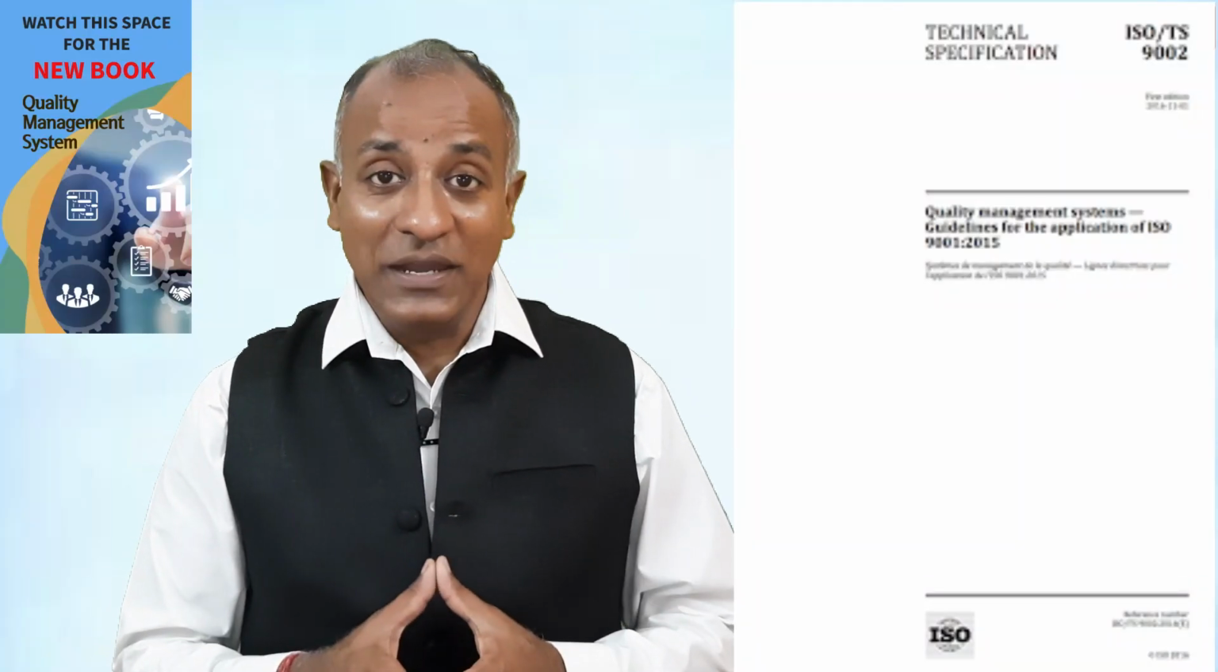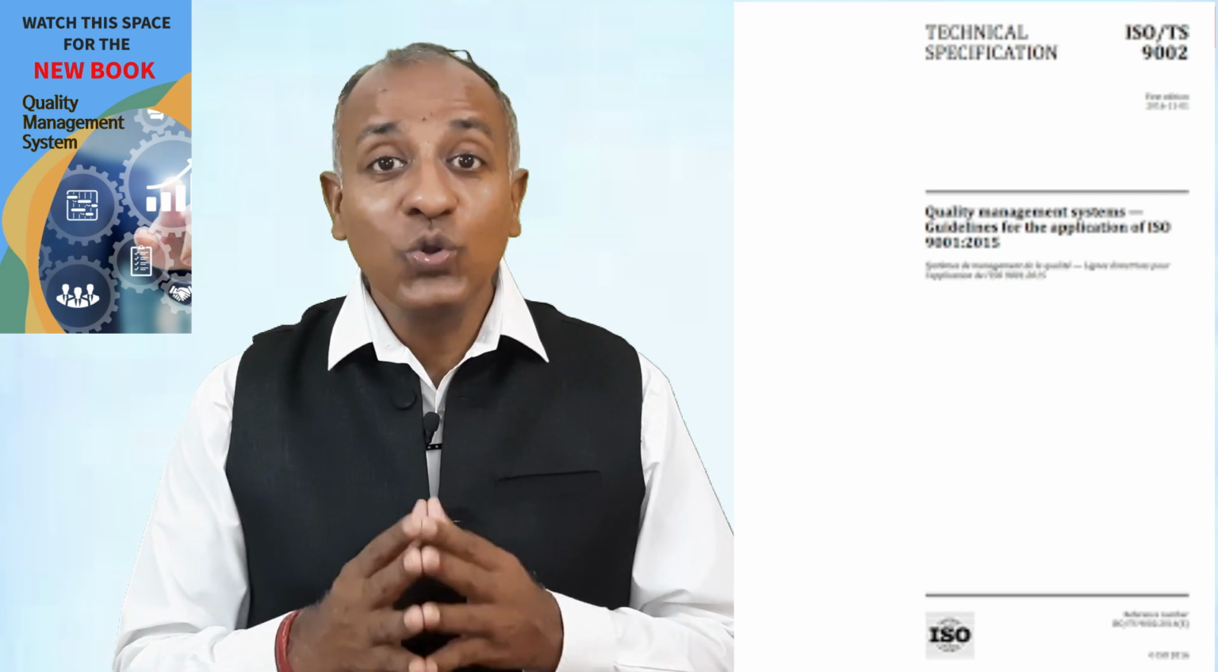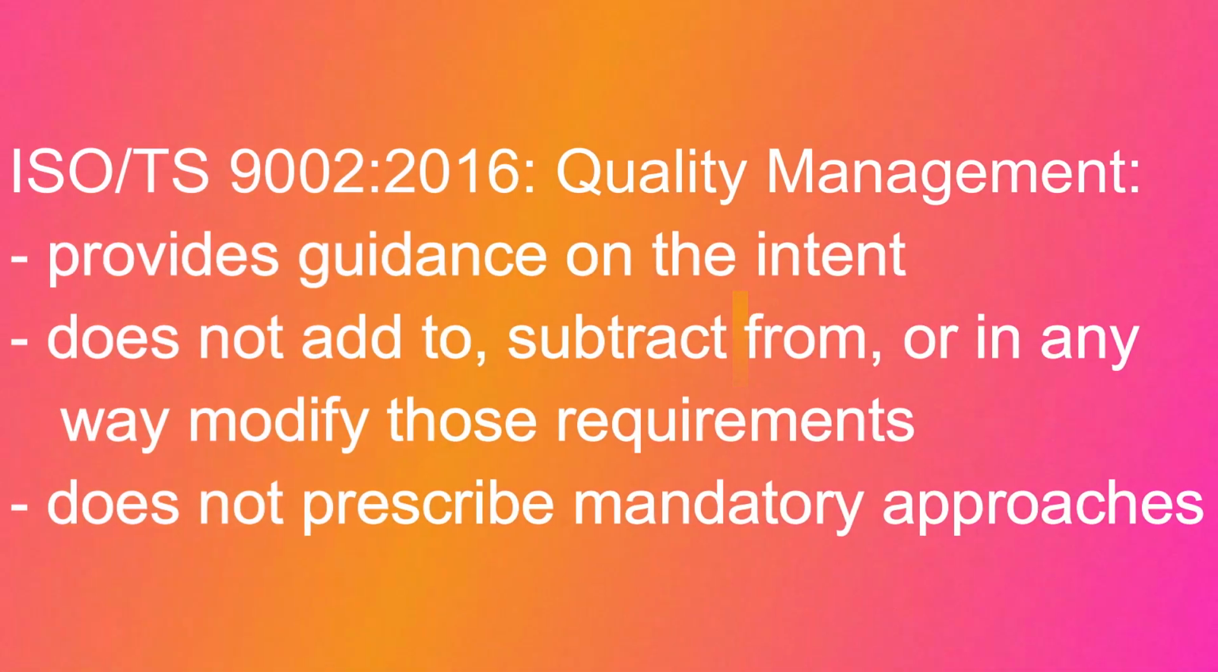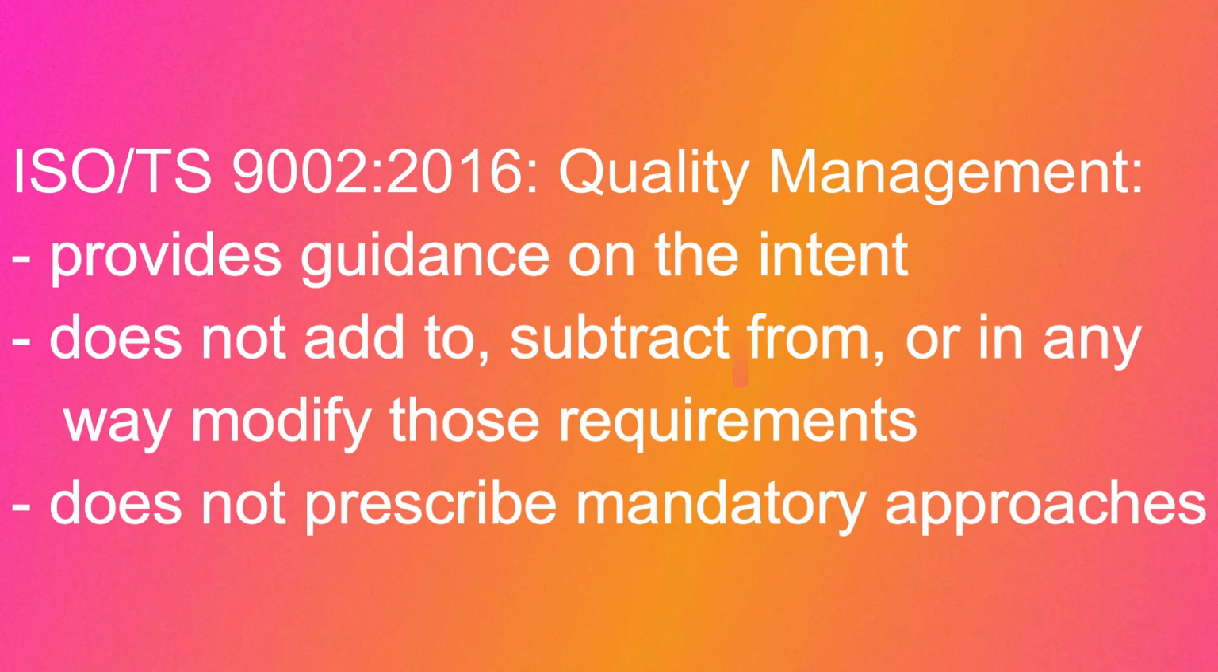Now coming to the second, the ISO/TS 9002:2016 version. Primarily, it's talking about guidance on the intent of the requirements of ISO 9001:2015, with examples of possible steps that an organization can take to meet the requirements. The most interesting thing to understand is that it does not add, subtract or in any way modify those requirements. Also, ISO/TS 9002 does not prescribe mandatory approaches. It just gives a guideline about how we can effectively understand 9001.